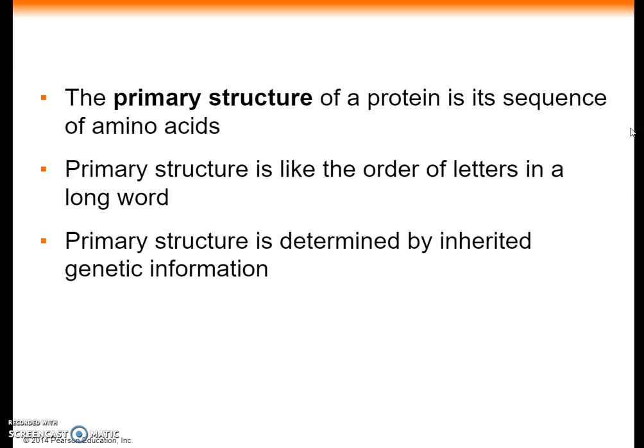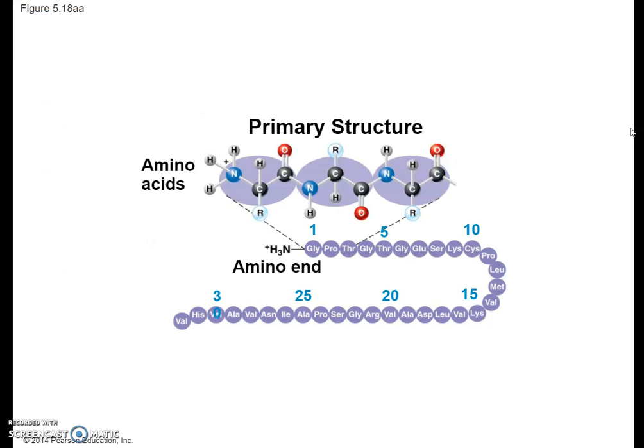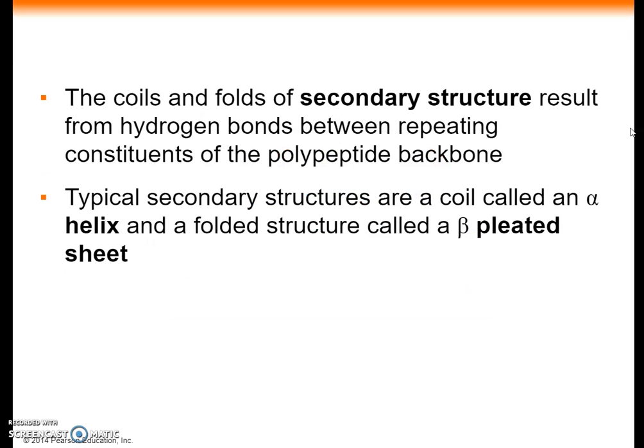Transthyretin is a globular protein found in the blood that transports vitamin A and a particular thyroid hormone throughout the body. Each of the four identical polypeptide chains that together make up transthyretin is composed of 127 amino acids. The precise primary structure of each of the polypeptide chains is determined by inherited genetic information, not by the random linking of amino acids. Most proteins have segments of their polypeptide chains repeatedly coiled or folded. These coils and folds are referred to as secondary structure, and they result from the hydrogen bonds between the repeating constituents of the polypeptide backbone.